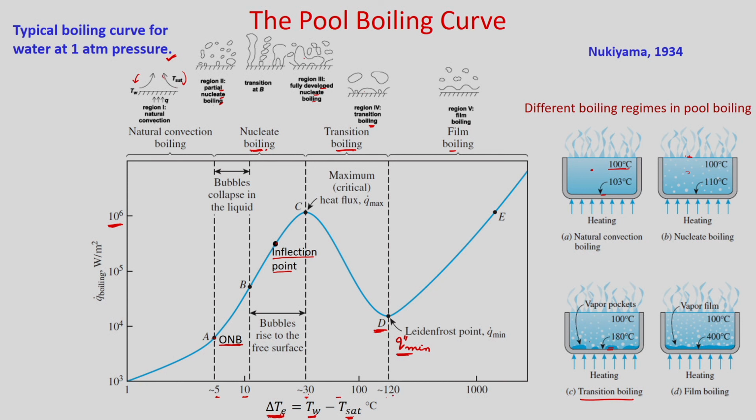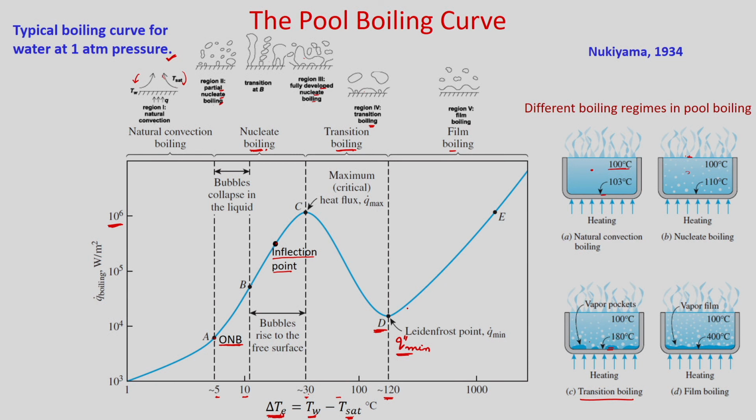After that, when you further increase the excess temperature beyond 120 degree centigrade, your heat flux again starts increasing. It will continue to increase.